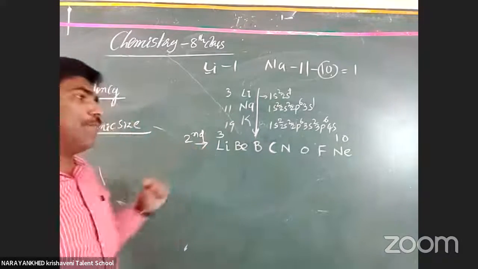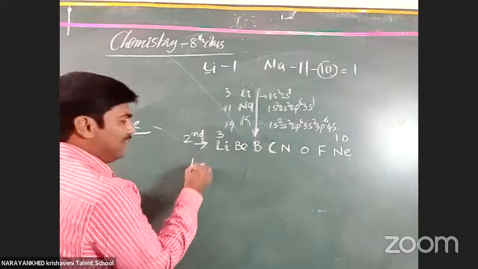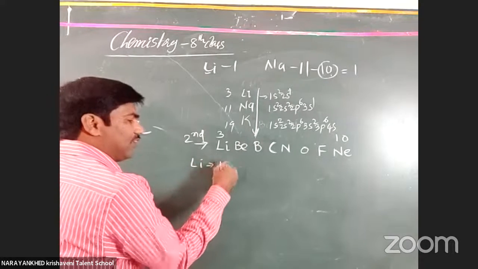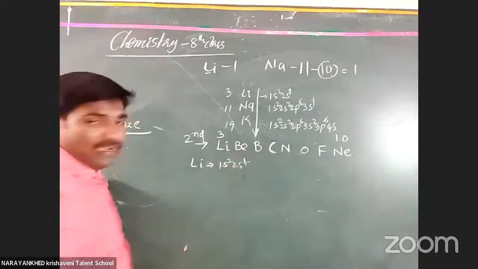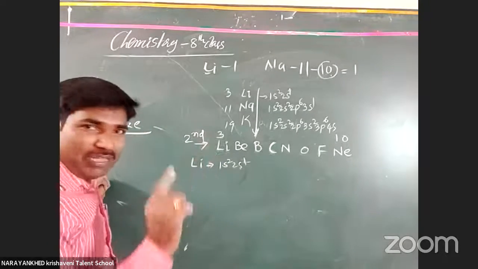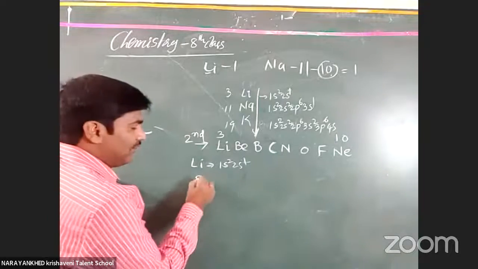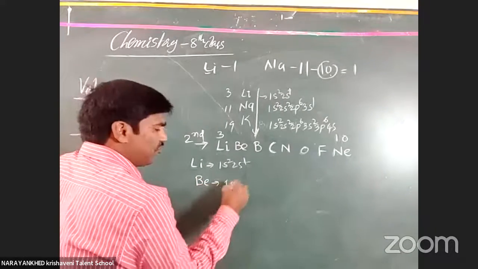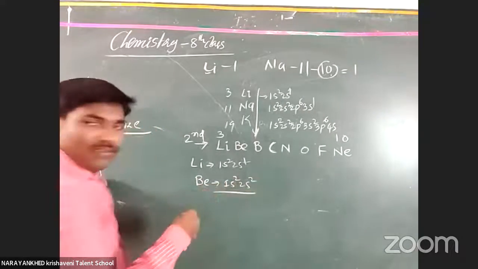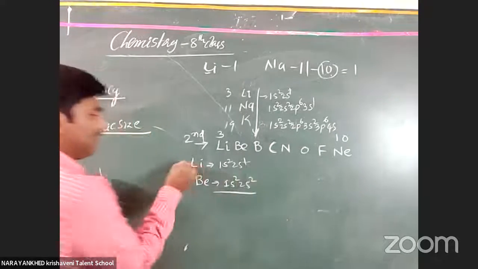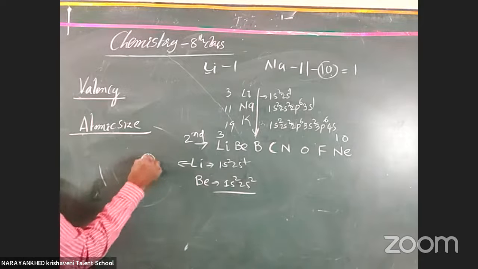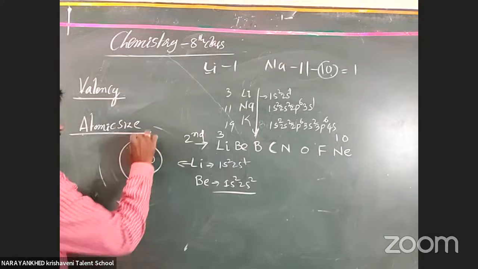One second, what happens in the period? How many orbits does lithium contain? The electronic configuration is 1s2, 2s1. It is the same inner shell, or not? When you consider beryllium, 1s2, 2s2. Does the atomic size increase there? No. Suppose we have to draw the atomic size for lithium, it will look in this manner.